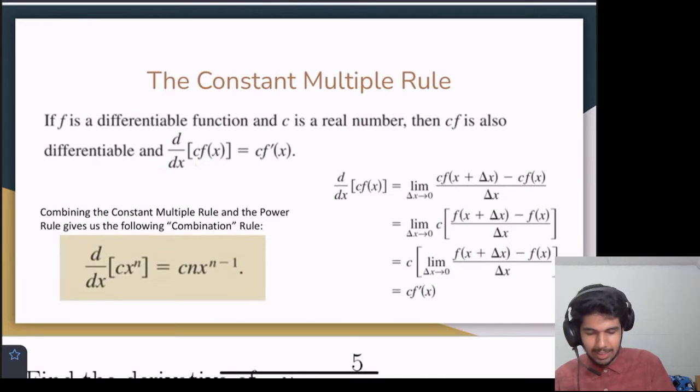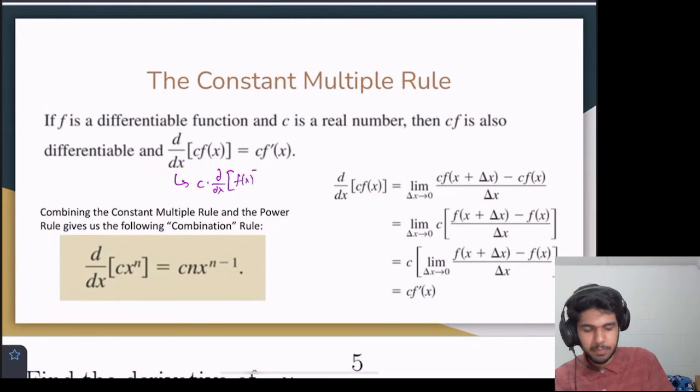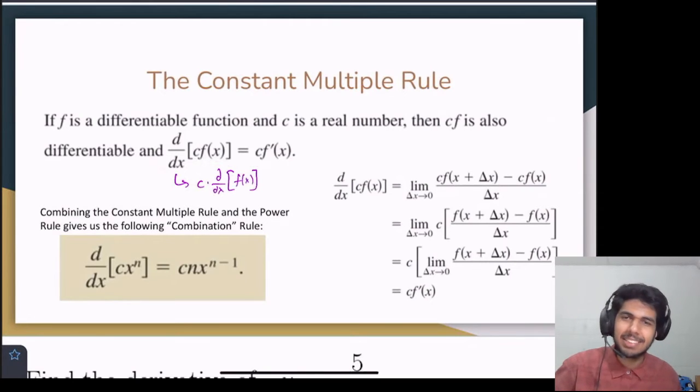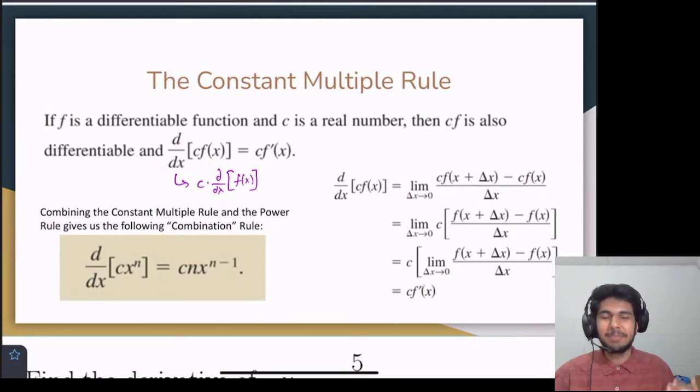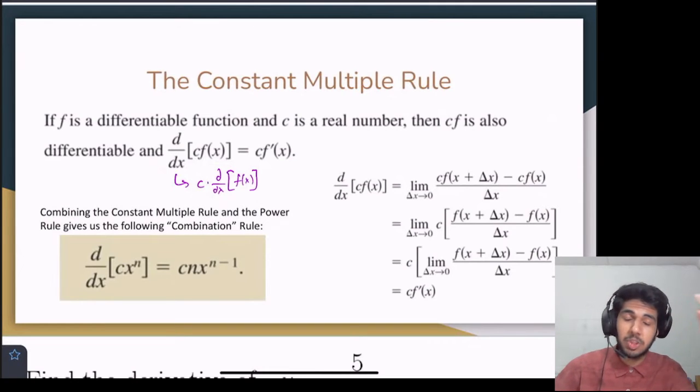This is saying that this is equal to c times d dx of f of x. There is a reason for this, except I can't explain it right now because the reasoning is based off of something we'll learn a little bit later on. But that's just saying if you have a constant multiplied to a function of x, we can just take out the constant when we're computing the derivative.